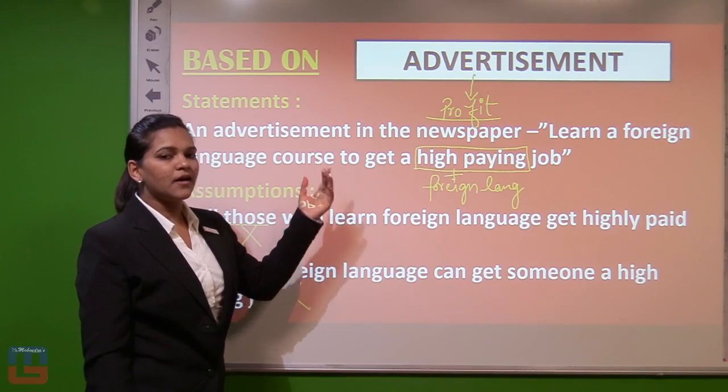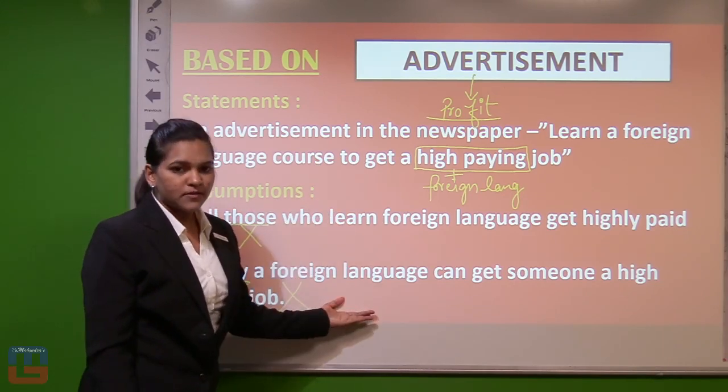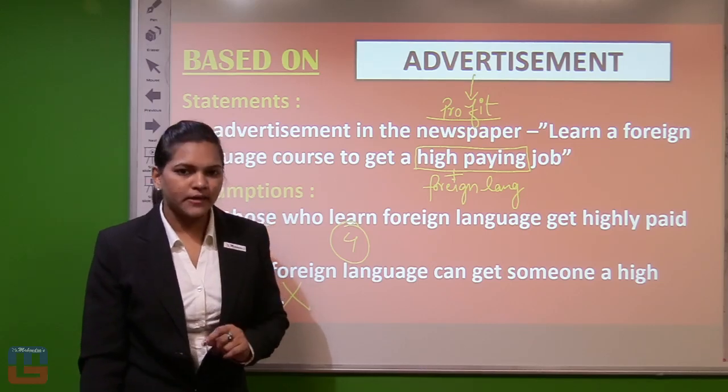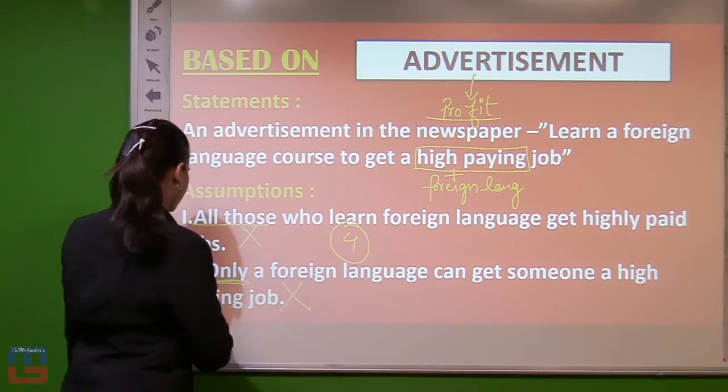So the statement's assumption cannot be first, cannot be second. So here the option comes fourth. Neither one nor second is implicit. Moving on.